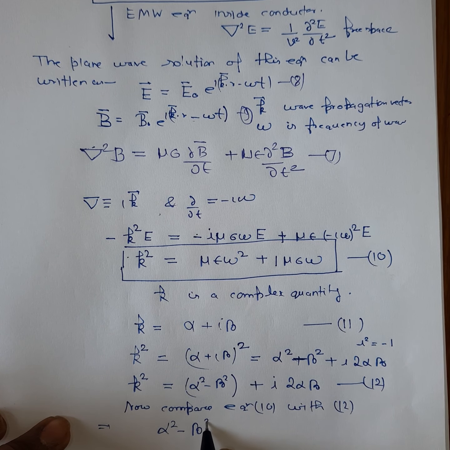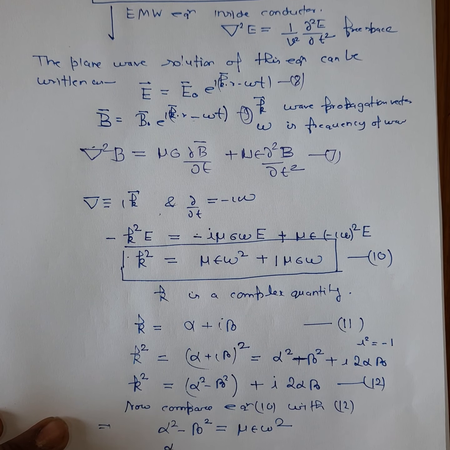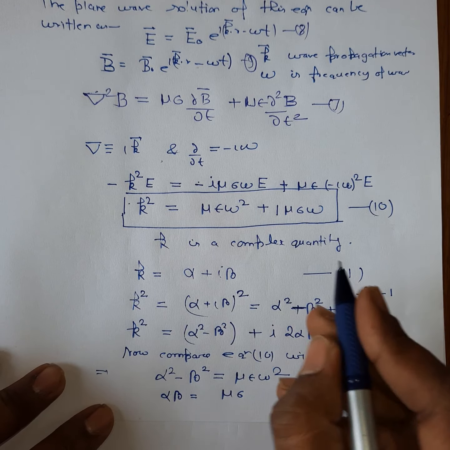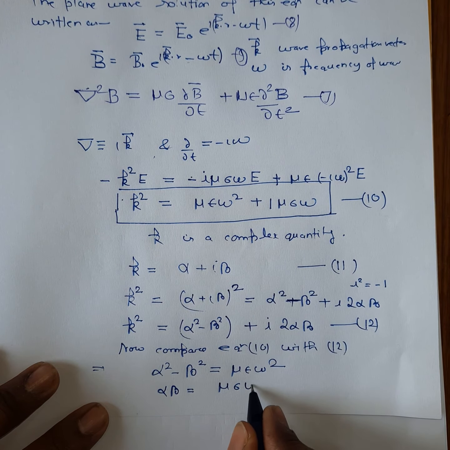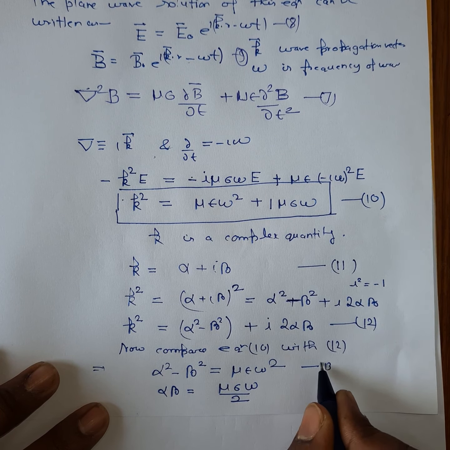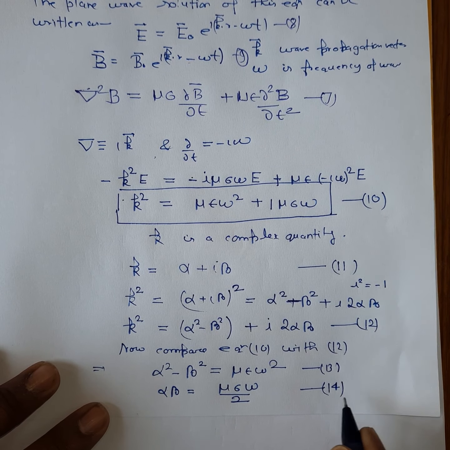So alpha square minus beta square will be equal to mu epsilon omega square, and this alpha beta is equal to mu sigma omega by 2. Let's call it equation number 13, and this is your equation number 14.